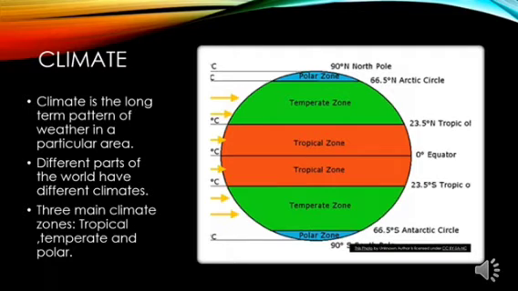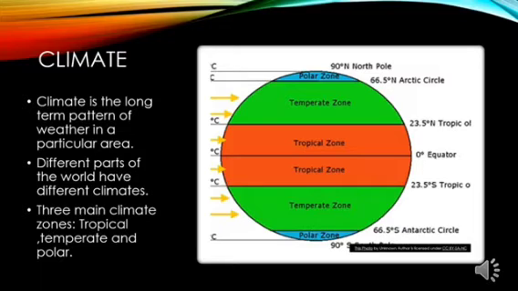The next zone is the tropical zone, just above the equator and below the equator. So this region is very close to the equator. In this region they have hot and humid climate, and in some places they also experience dry climate. I've told you that there are different zones and the climates keep varying in different places.